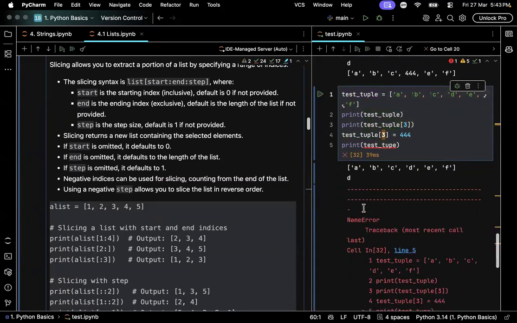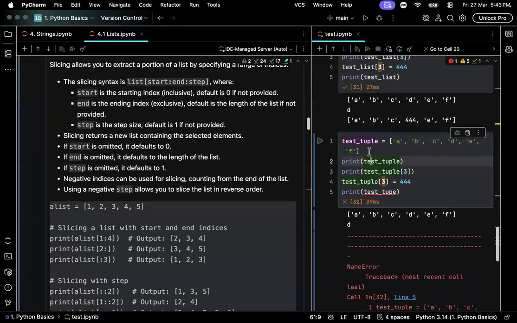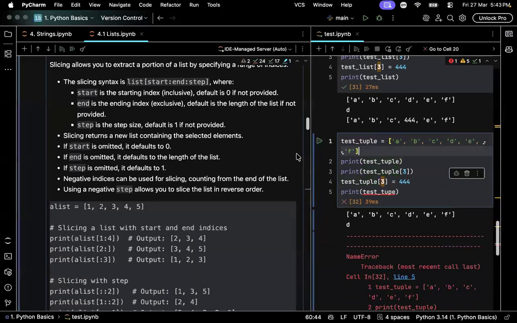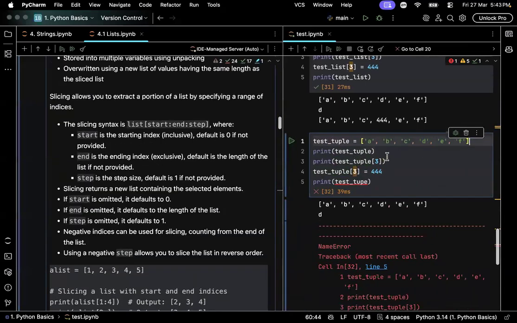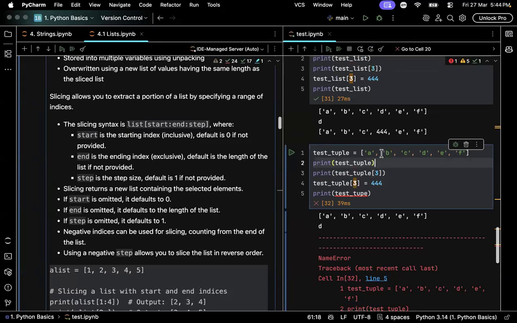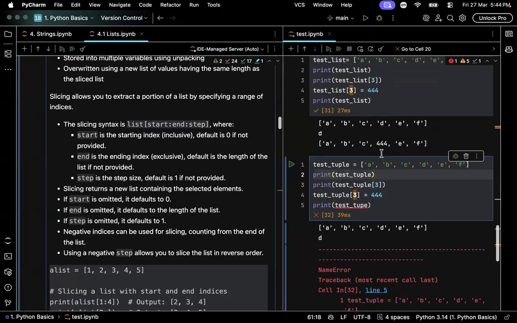See, we will get an error too, because even though a tuple is a data structure, it is an immutable data structure. So we can only create it. Once created, we can only access the data from it, but we cannot replace or mutate the original data. Is the immutability part clear?